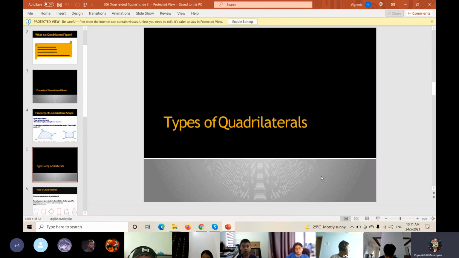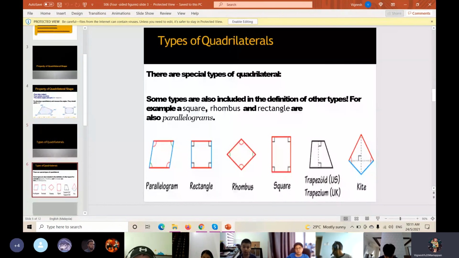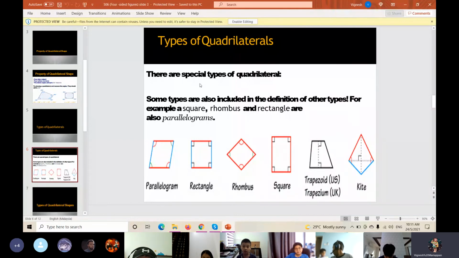And then the same goes for the types of quadrilaterals. Teacher said just now, these are special types of quadrilateral. Sometimes they are also included in the definition of other shapes. For example, a square, a rhombus and a rectangle are also parallelograms.